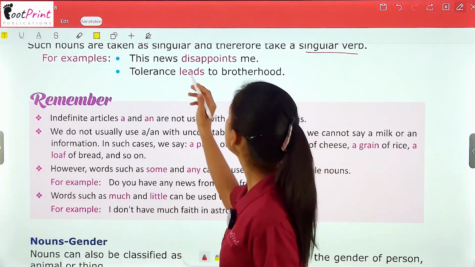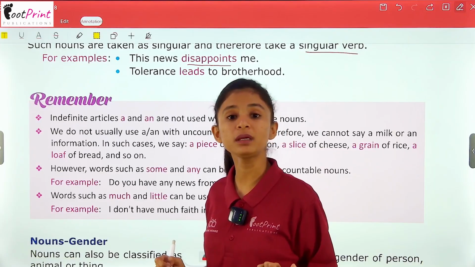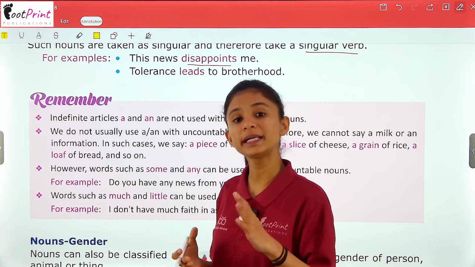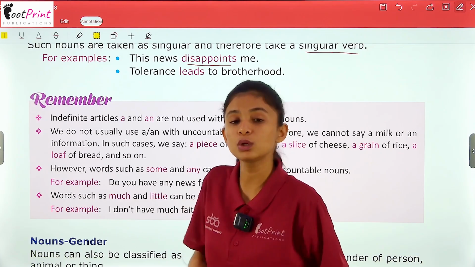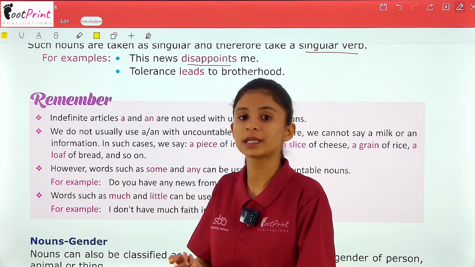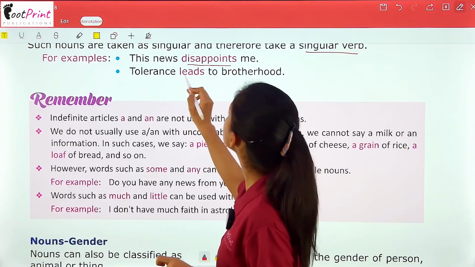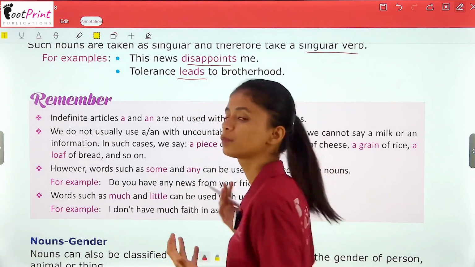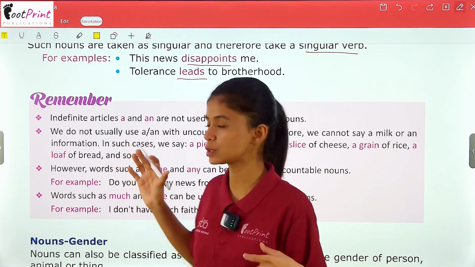For example, the news disappoints me. So news can be more than one also, but it disappoints me. So disappoints is a verb that we use with singular words, and uncountable nouns will use singular verbs only. Tolerance leads to brotherhood. Again, the same thing. I don't think I have to explain it in detail once more.